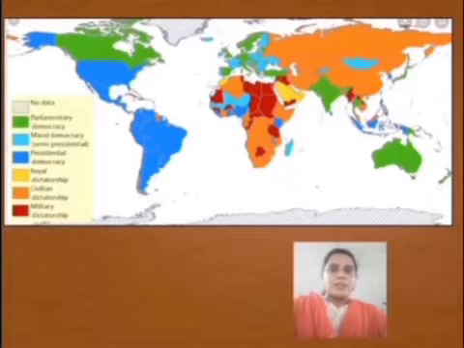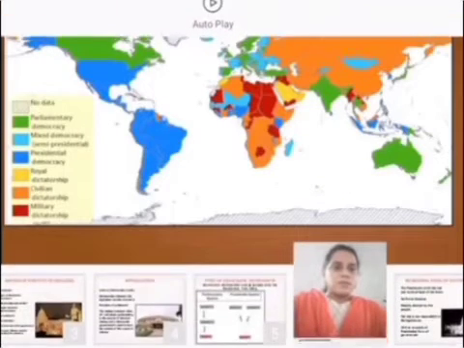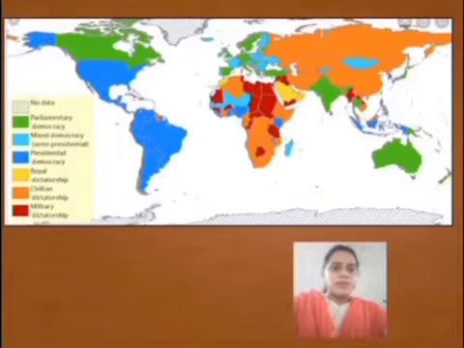Mixed democracy and semi-presidential is shown with light blue color. You can see it in Africa and some parts of Europe. And next, presidential democracy. For presidential democracy we use blue color. Blue color you can see in most parts of America.